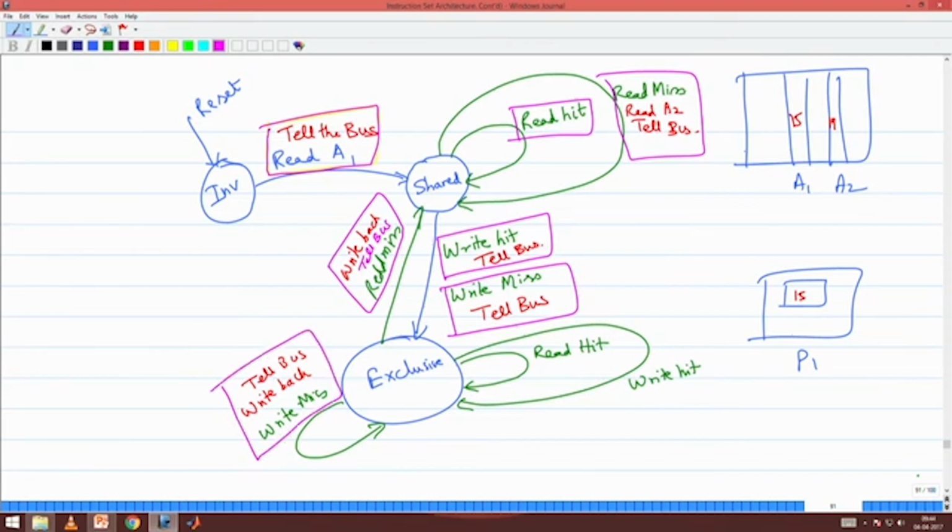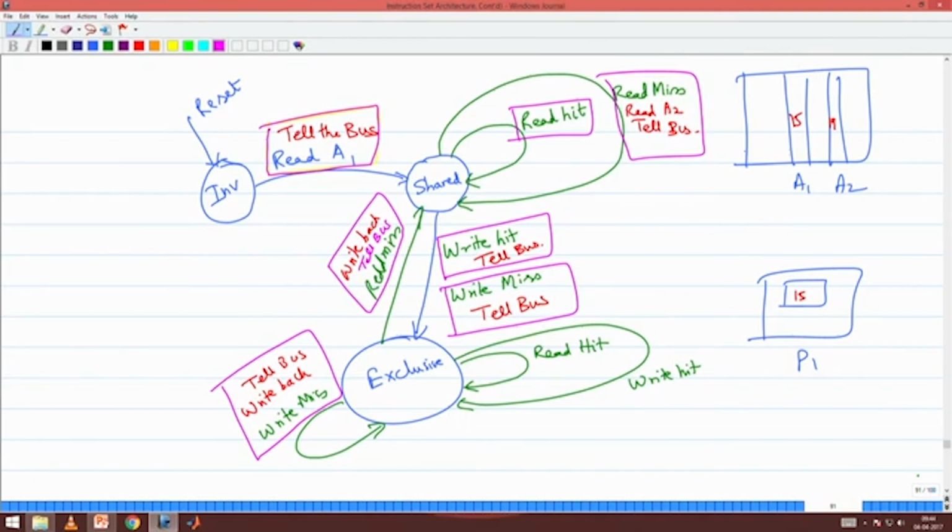Are you able to follow this? Any doubts? Tell the bus that I am writing into A2. I am the only fellow, no? I am the bus fellow. I have the bus. I can only read or write into the bus. So I will tell the bus, say I am writing into A2.